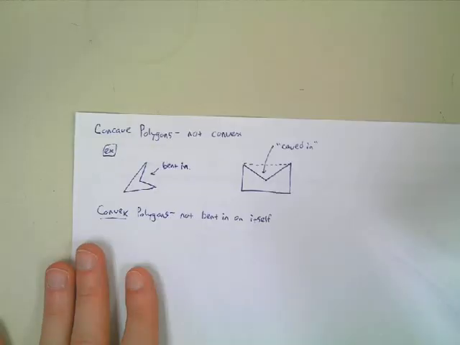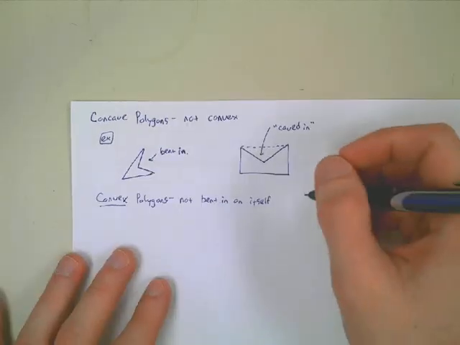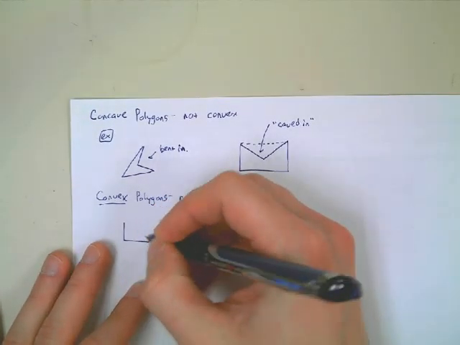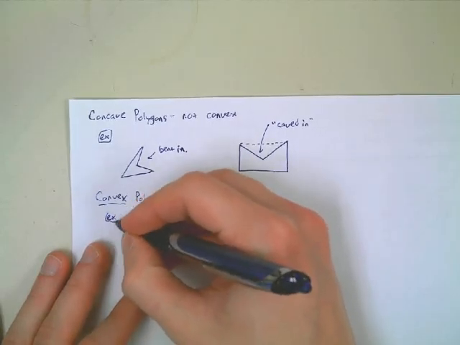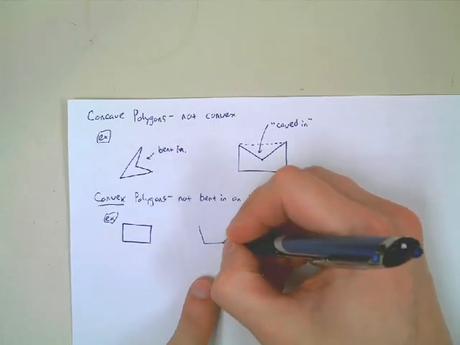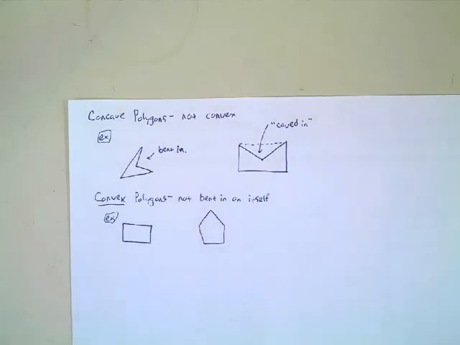And so what's an example of a convex polygon? Well, that's the normal ones you guys are used to seeing, right? So for example, a rectangle is a convex polygon, right? Or a pentagon. Okay, convex, not bent in on itself.